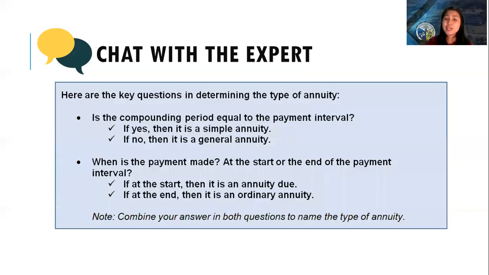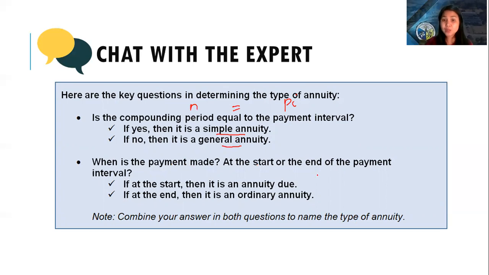Now, here are some questions before you will have the annuity. The first question, is the compounding period equal to the payment interval? If yes, it's a simple annuity. If no, it's a general annuity. And second question, when is the payment made?